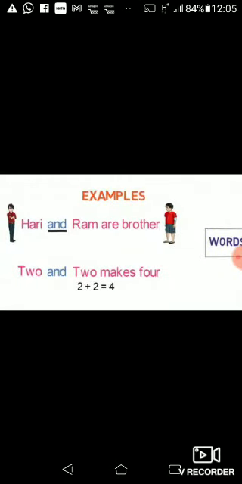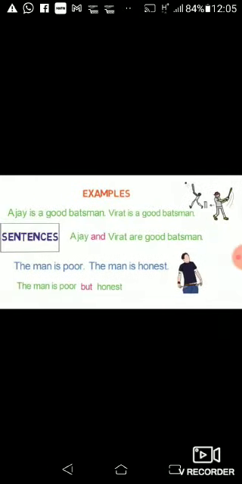Some more examples. Hari and Ram are brothers. 2 and 2 makes 4. Ajay is a good batsman. Virat is a good batsman. Now, same ideas are here, same qualities are here, that Ajay is also good and Virat is also good. That's why we will join this sentence like it. Ajay and Virat are good batsmen.